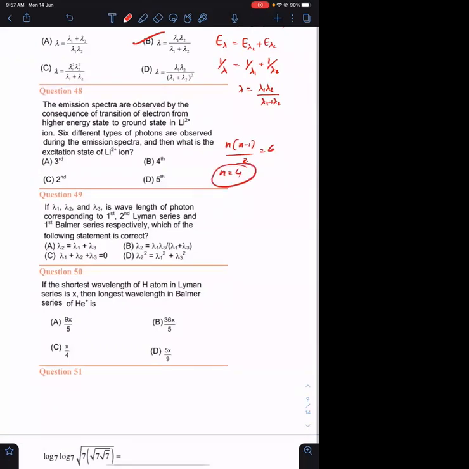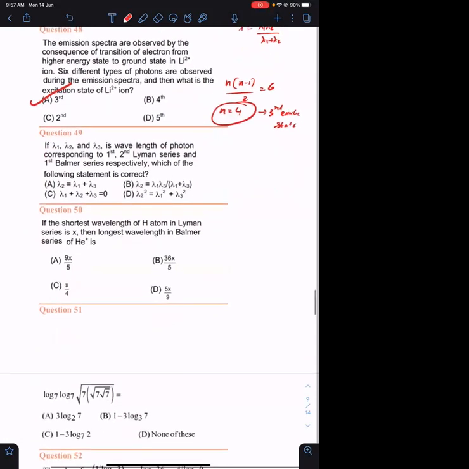N equals 4 means, can I say it is third excited state? They are asking about the excited state. It is third excited state. How many of you have marked the answer as 4? Option B. Okay, so read the question carefully. They're asking about what is the excited state, but what is the orbit? They're not asking about the orbit, they're asking about the excited state. N equals 2, first excited state. N equals 3, second. N equals 4, third. Okay, so the answer is option A.